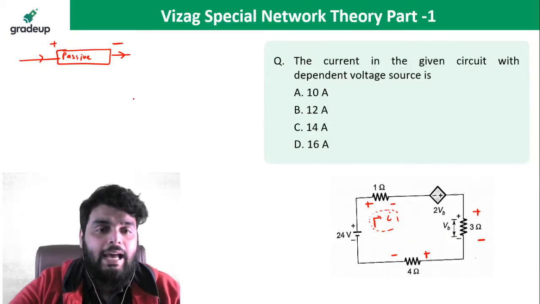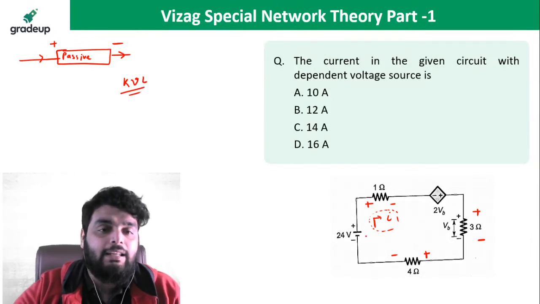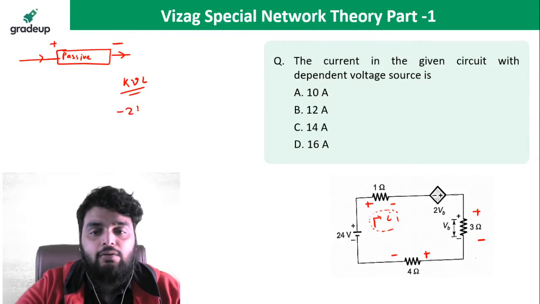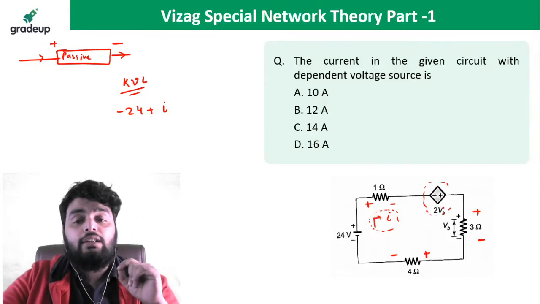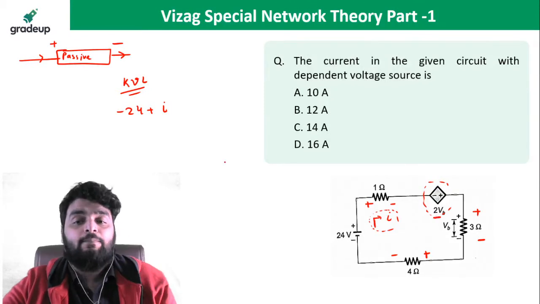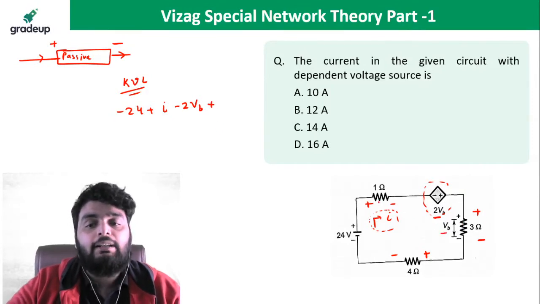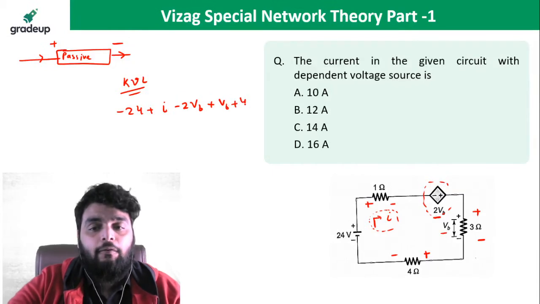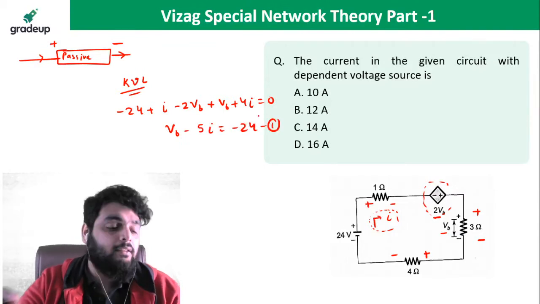So let's write the KVL equation and quickly see what the answer will be. If we write the KVL equation, so what will be the KVL equation here? -24 plus I. Now this is a dependent voltage source. If this is a dependent voltage source, the magnitude will give you the voltage. So here I have to write -2 times of VB plus voltage across 3 ohm is already given, it is VB, plus 4I equal to 0. So it becomes VB minus 5I equal to -24. This is the first equation.